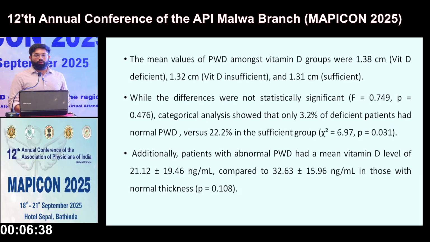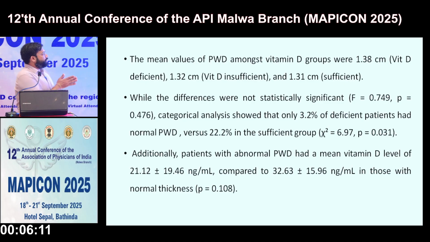The mean values of posterior wall diameter amongst vitamin D groups were 1.38 centimeter in the deficient group, 1.32 centimeter in the vitamin D insufficient group, and 1.31 in sufficient individuals. While the differences were not statistically significant, categorical analysis showed only 3.2% of deficient patients had normal PWD versus 22.2% in the sufficient group.